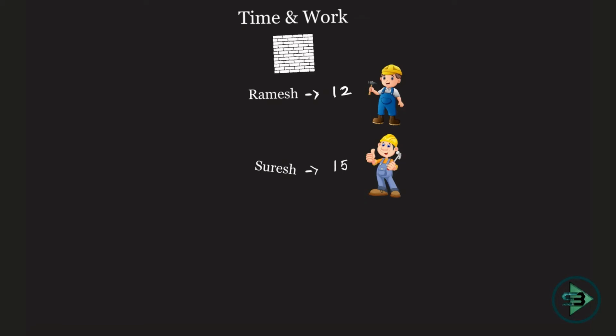Ramesh working alone can do a certain piece of work in 12 days, which means if he has to make this wall, he can make it working alone in 12 days. Suresh working alone could do a certain piece of work in 15 days, which means if he has to make the same wall, he will do it in 15 days. First, a simple question, which I hope all of you should be able to answer after the first 4 videos: if they are working together, how many days will be required?